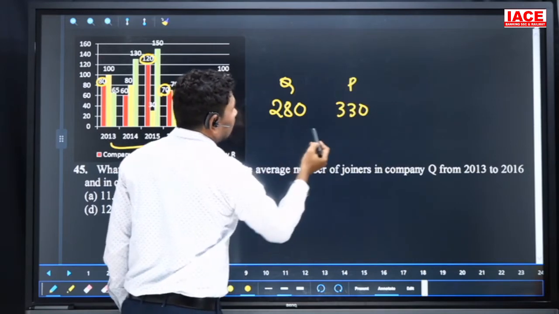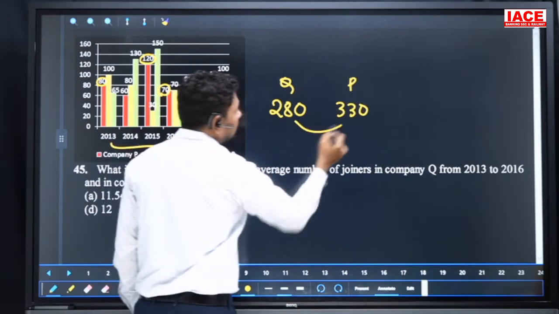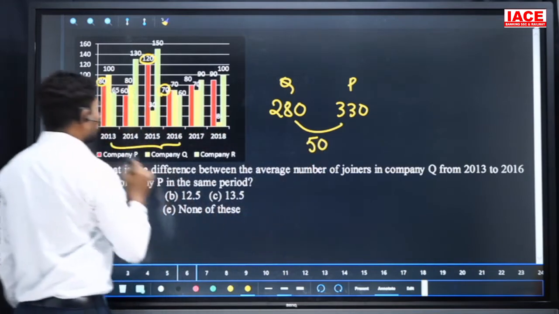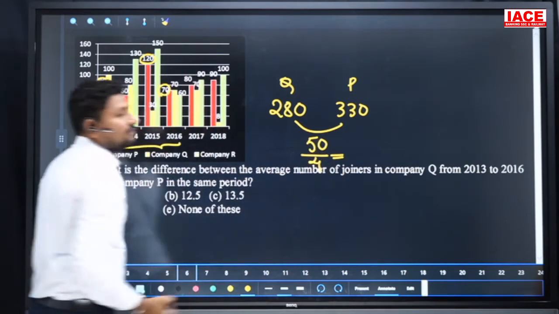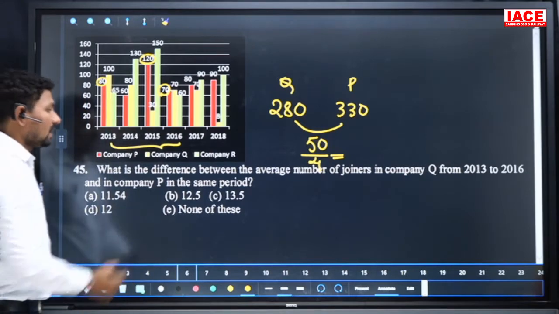So here we need the difference. 280 to 330, the difference is 50, and we calculated for how many years? 4 years. 50 by 4 for the average. 50 by 4 is equal to 12.5. Our option is B.